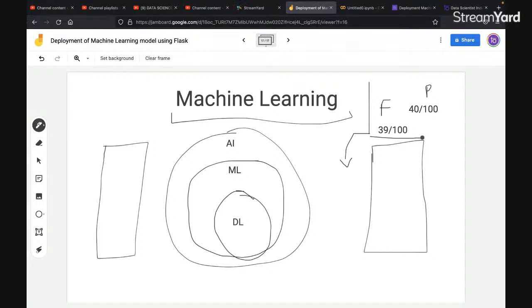Is this clear? A machine is always going to follow this rule. It doesn't matter how many times you cry in front of it to give you 1 extra mark, it will not give it because it is going to follow this rule. However, when we talk about humans, their decision changes based on the situation, right?